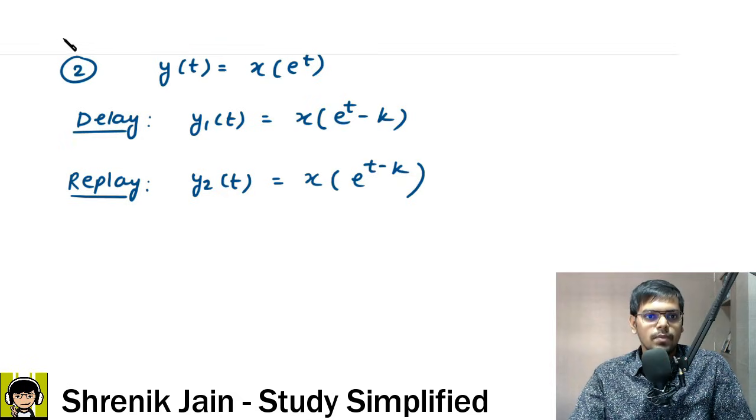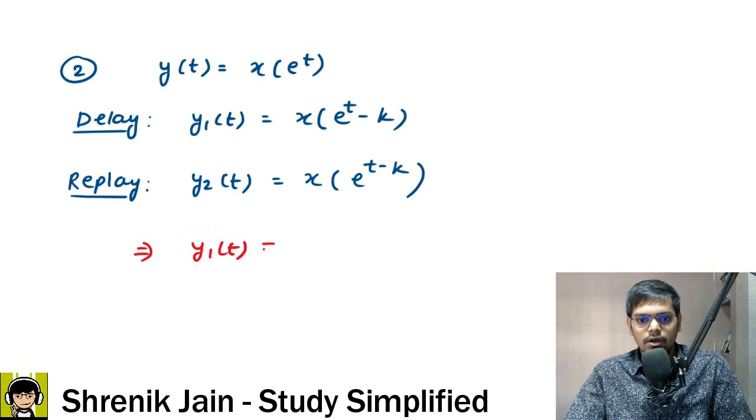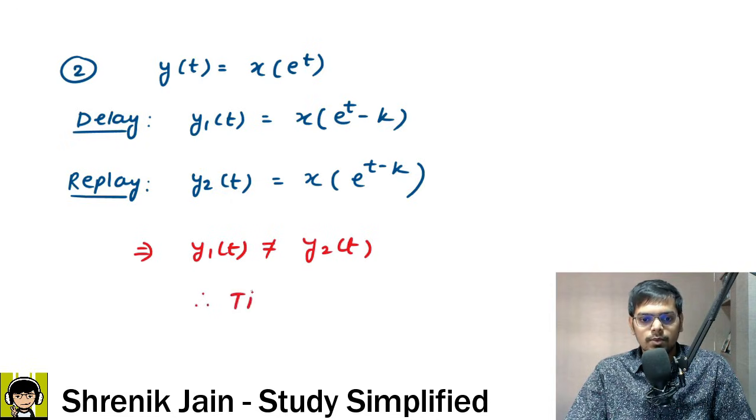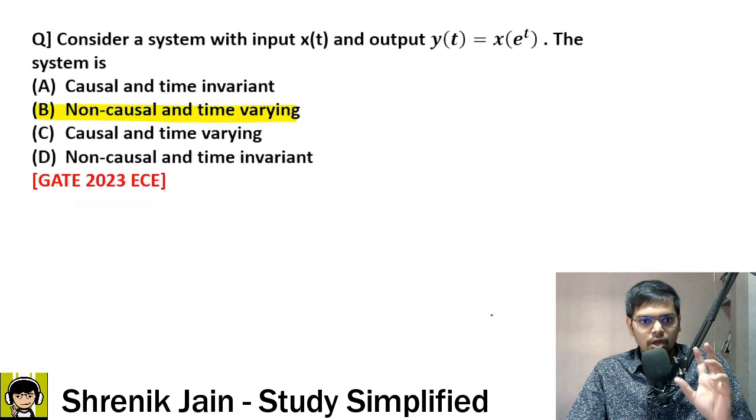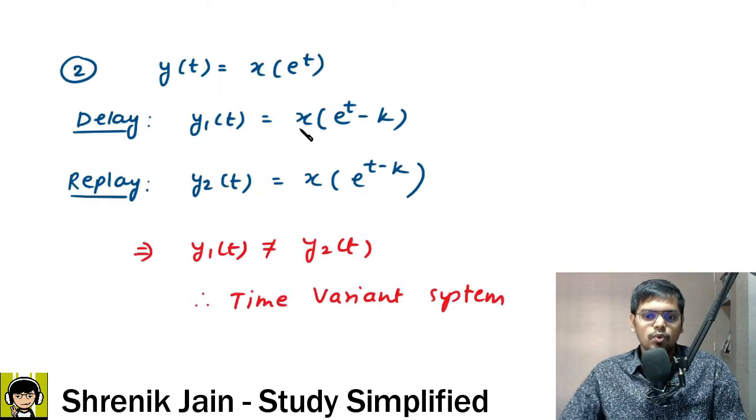When both of them are different, the conclusion is they will be dependent on time. So y1 of t is not equal to y2 of t. Therefore, the system is a time variant system. Simple. So if it is a time variant system, go back and check which is that option. Non-causal and time variant, Bombay is absolutely correct. Let us move forward for the next question.